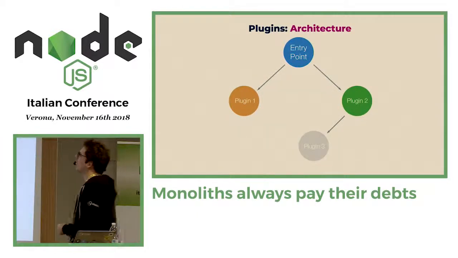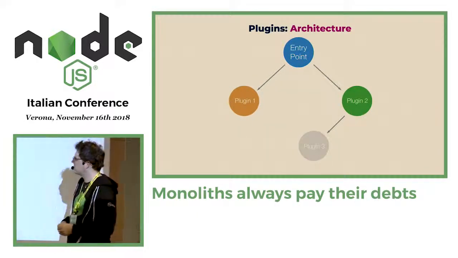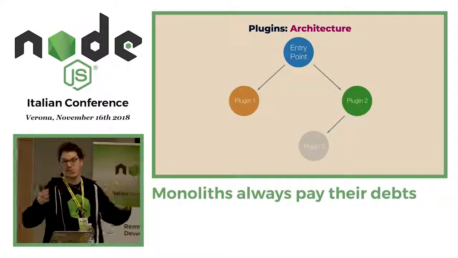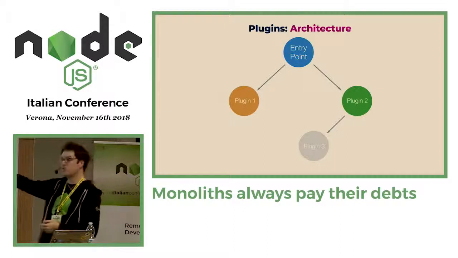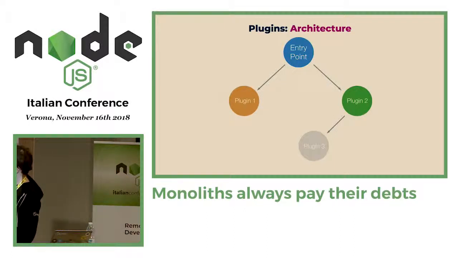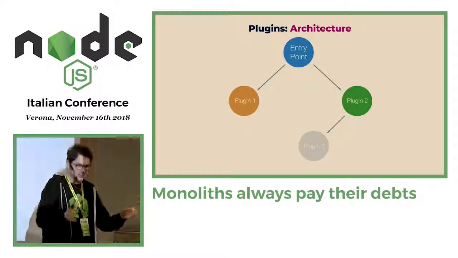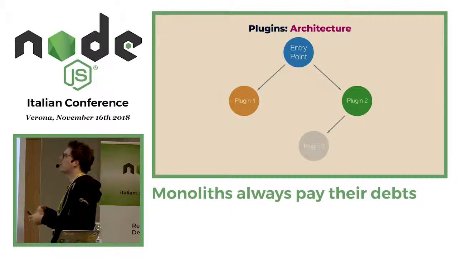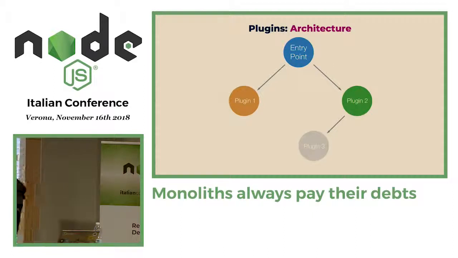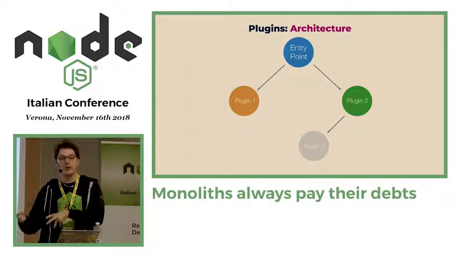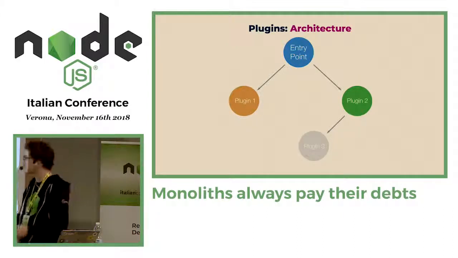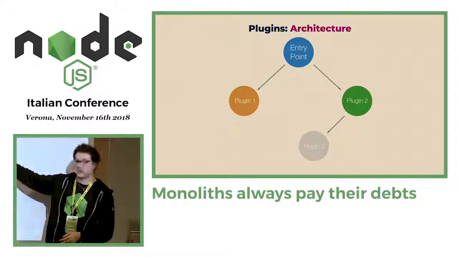Okay. How is the architecture of the plugins on a very, very high level? Let's say we have our entry point, which registers 2 plugins, 1 and 2. And then plugin 2 is registering plugin 3. It's super easy to understand. So let's say now we want to add a new feature in one of our plugins. For doing that, with Fastify, you have to use the decorate API, which will add this API to the Fastify instance. And let's say we are adding to plugin 2.